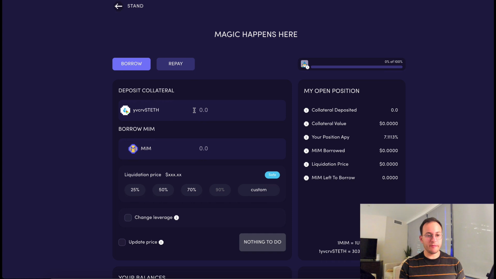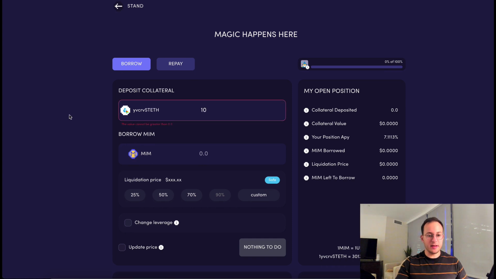So let's just work with round numbers here. Let's say you want to deposit the equivalent of 10 ETH. So I would put that here in the deposit section. And then here you have the option to borrow what they call MIM, or Magic Internet Money tokens. These are essentially stablecoins that are going to be backed by your collateral. So this MIM token would be the equivalent of the alUSD token in Alchemix, but there is a major difference with this platform, and that's that you can face liquidations.